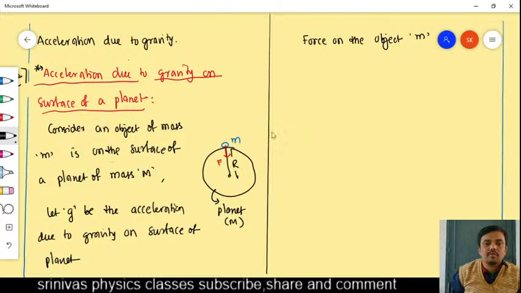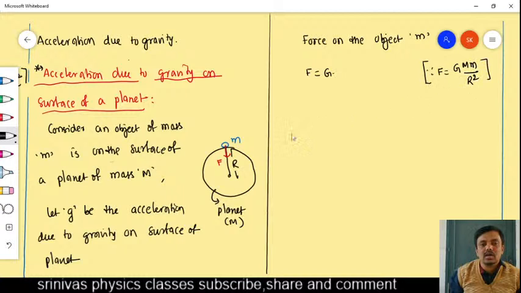Force on the object of mass m. On this object I want the force. Then according to the universal law of gravitation force formula, what do we write? G m1 m2 by r square, right? This you know already. The force formula is G m1 m2 by r square. m1 is capital M, m2 is small m, by r square. This is the formula we previously know: according to the universal law of gravitation, F is equal to G m1 m2 by r square.